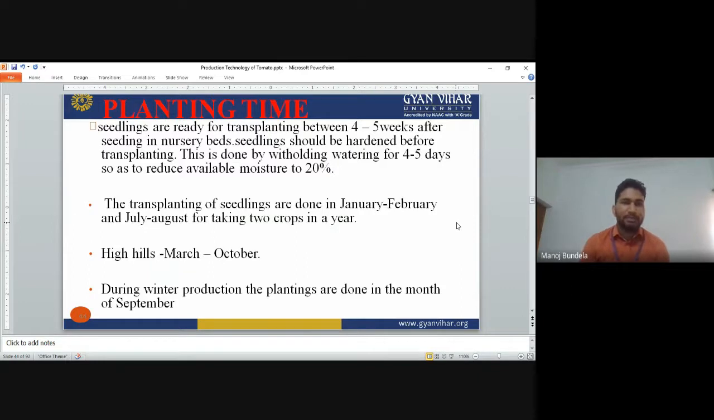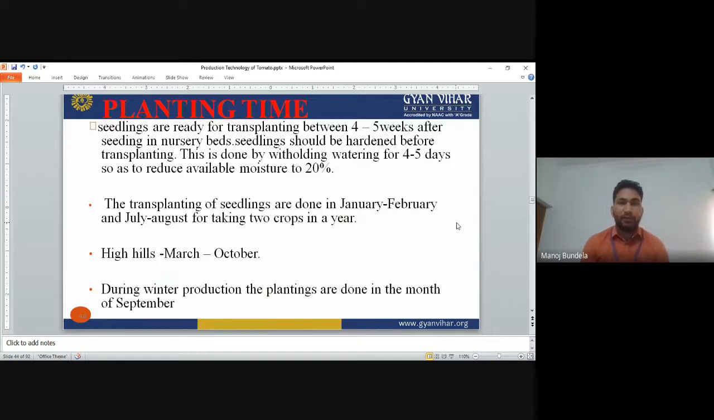Planting time. Seedlings are ready for transplanting 4 to 5 weeks after sowing the seeds, into the main field. Seedlings should be hardened before transplanting, which means we have to give some treatments to the seedlings so that they will stand in the field.